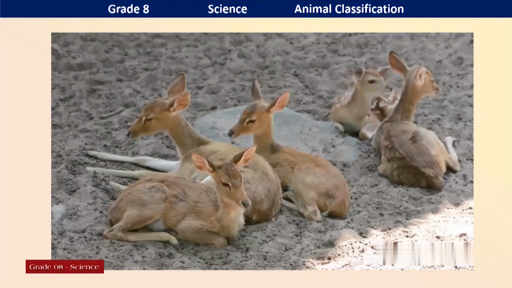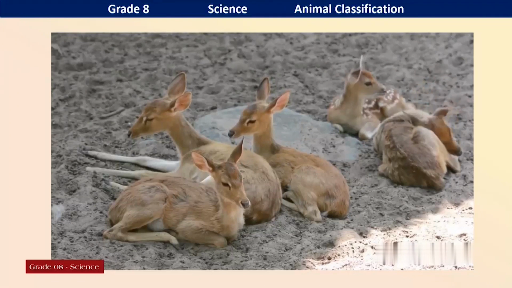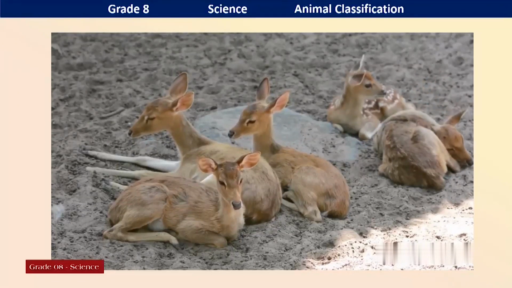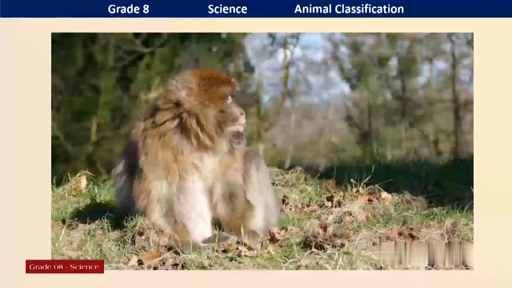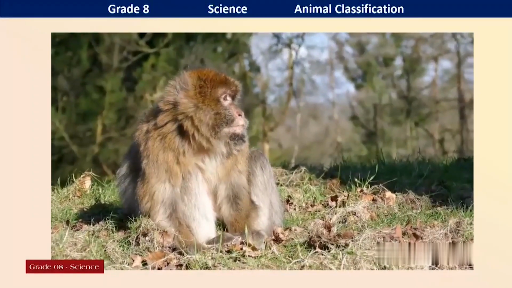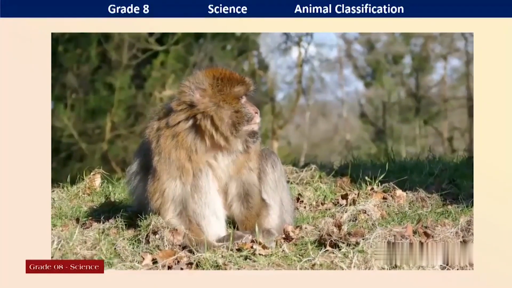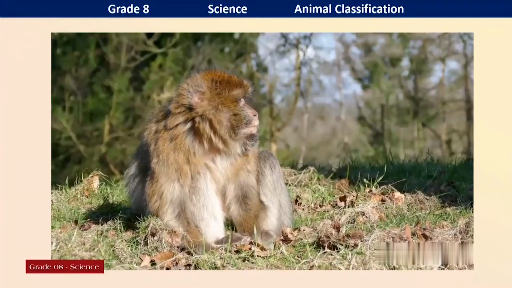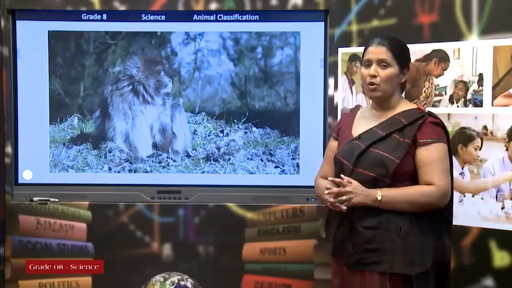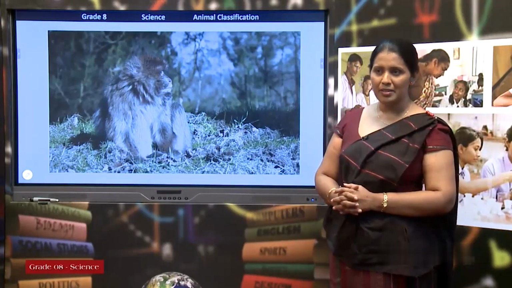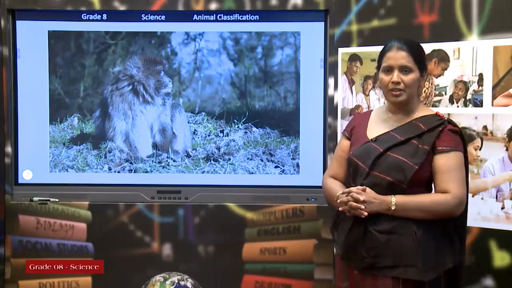Now you have an idea regarding the animals around us. Who are the other animals you can see? Yes, small animals, big animals. And see these apes, monkeys. So now you have an idea regarding all these animals. So they don't have the same features. They don't have the same body size. They are different in size. Their mode of locomotion is different.